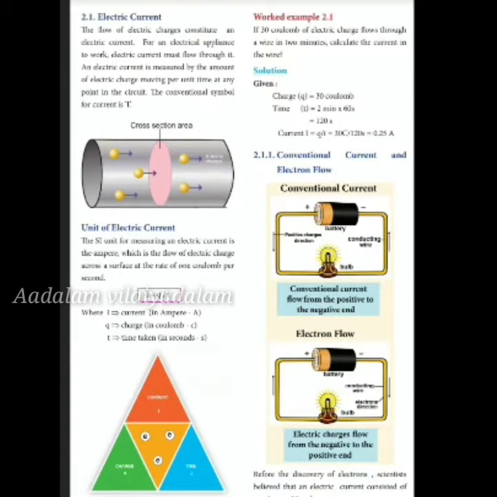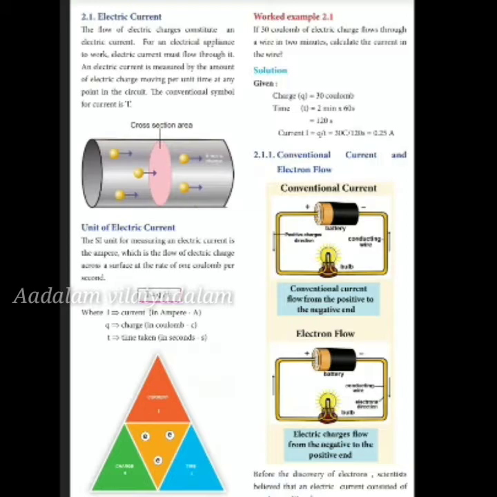For any electrical appliance, for example fridge, mixie, AC, anything that needs current, it works only when the current flows through it. Until you switch on the appliance, the current doesn't flow through it to make it work. So electric current is nothing but the flow of electric charges.